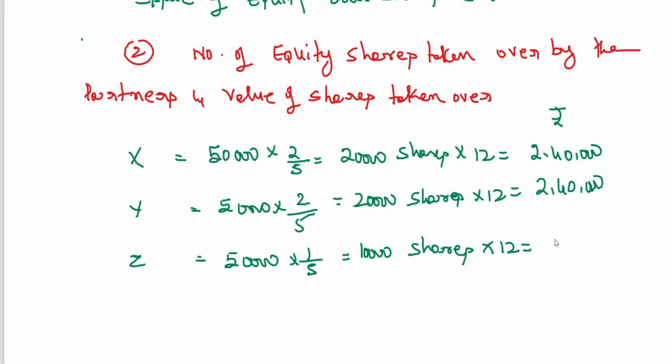One lakh 20,000. It is coming to 6 lakhs rupees, the purchase consideration.